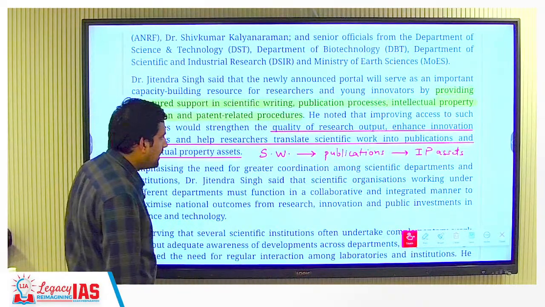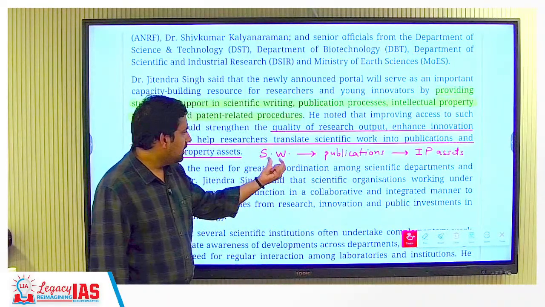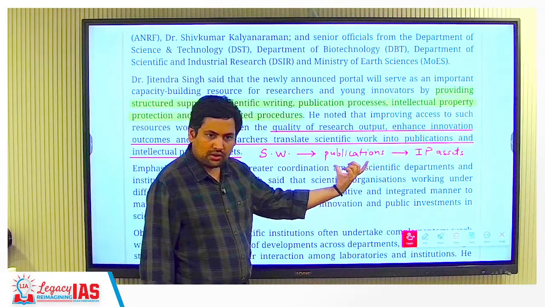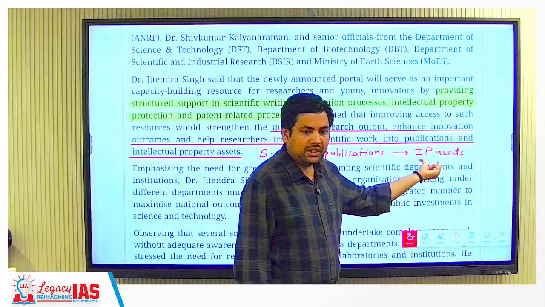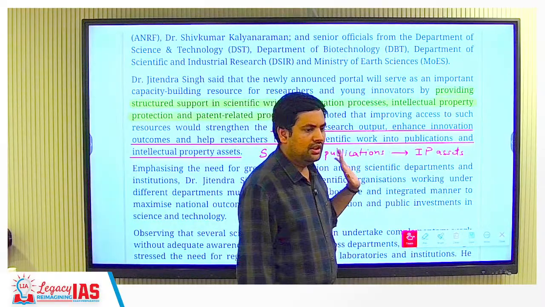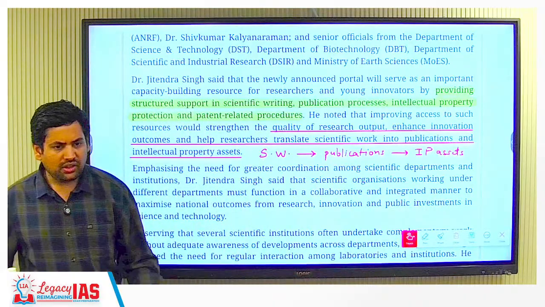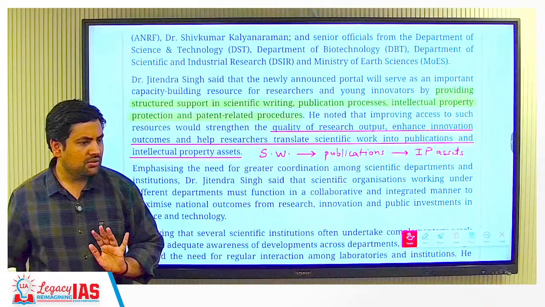The aim is that scientific work should be converted into publications in research papers, and then become IP assets, intellectual property assets. Portal is not that important; the scheme of ANRF, how it comes from that act, is more important.